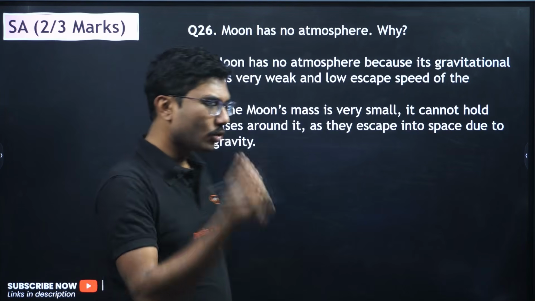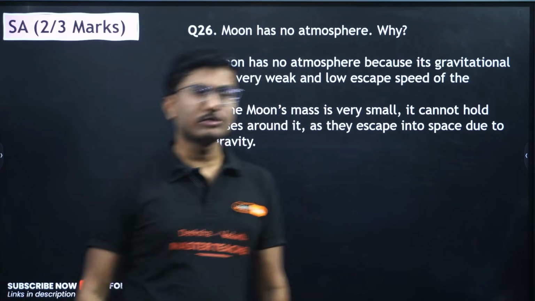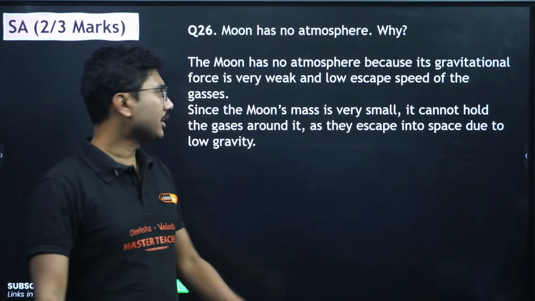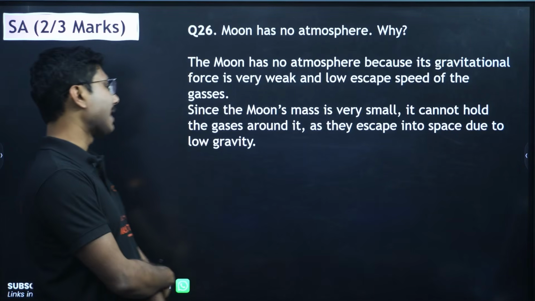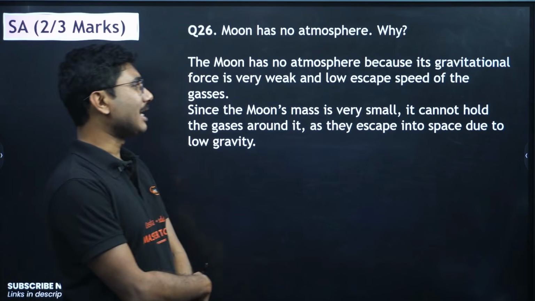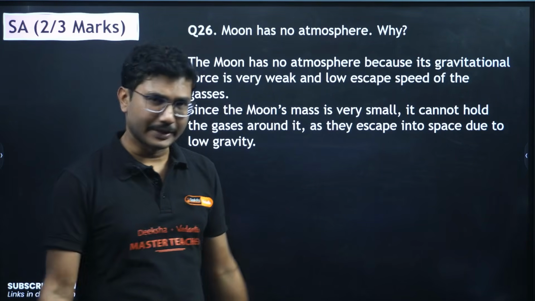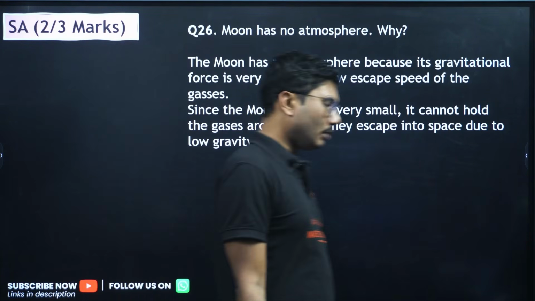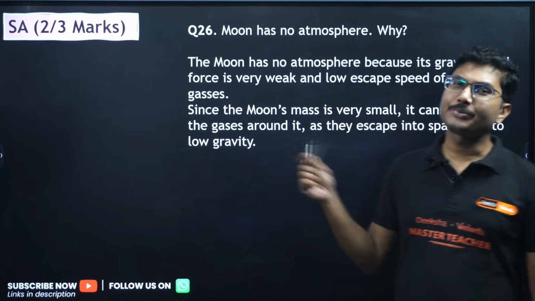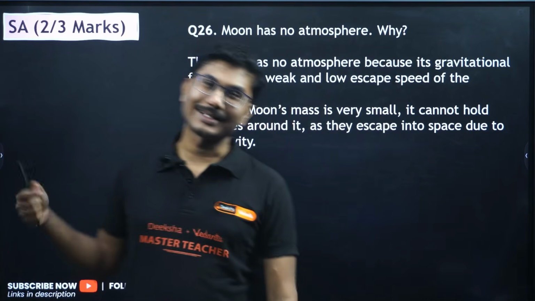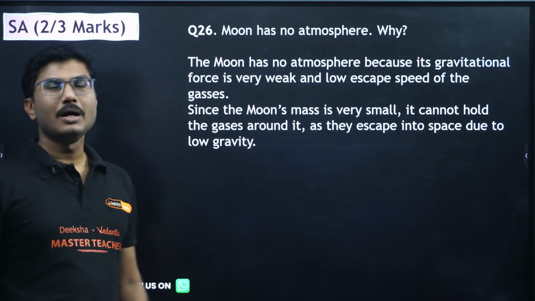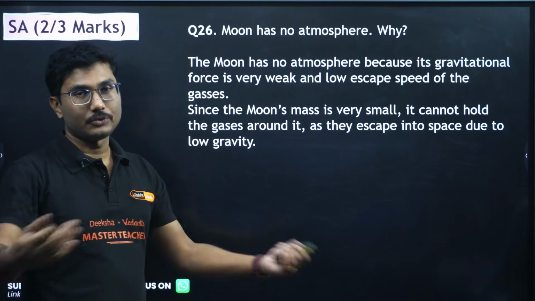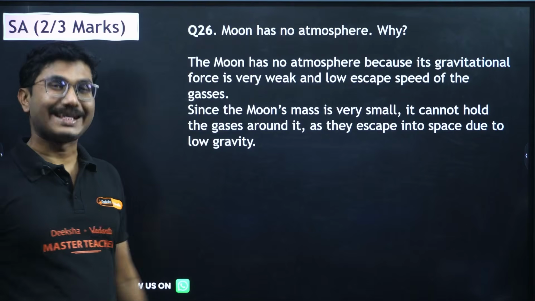Okay, so because of the low gravitational force, escape speed is also low for all the gas molecules. Since the moon's mass is very small, it cannot hold the gases around it as they escape into space due to low gravity. Okay, so low escape speed and RMS speed of the gas molecules are higher than its escape speed, so gas molecules escape into space.